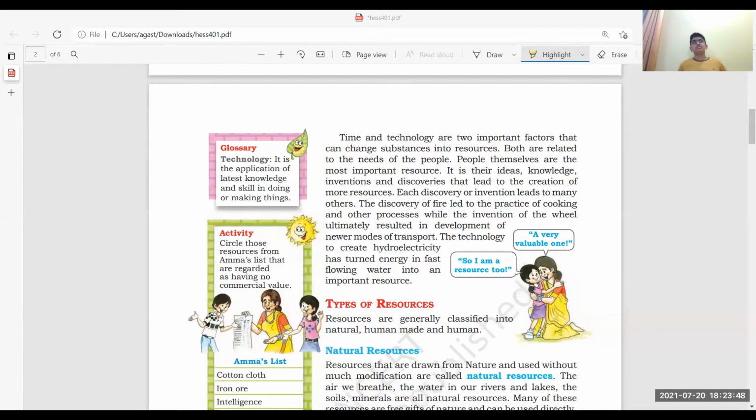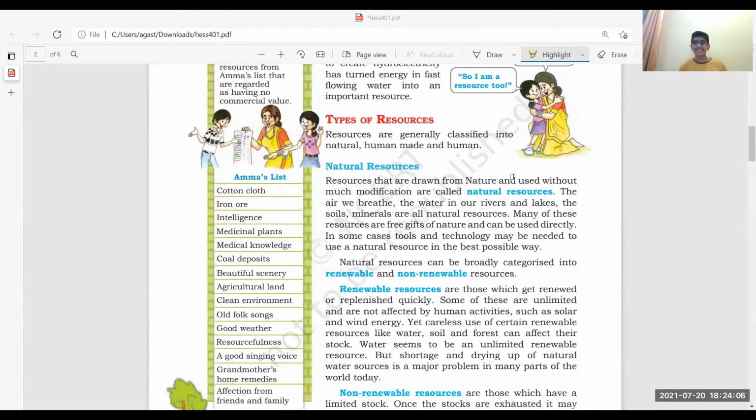Now we've learned till now what is a resource, what is utility, what is the value of a resource, what are two types of values, and what are the factors which change a substance into resources. We took a few examples. I hope you've understood. So now let's get back to the topic, types of resources.